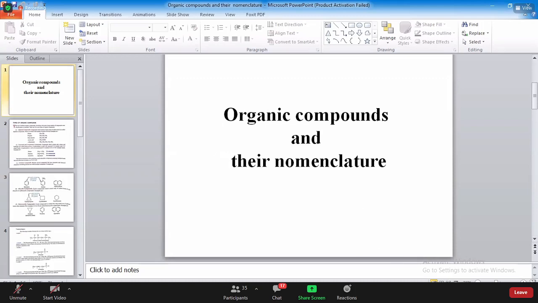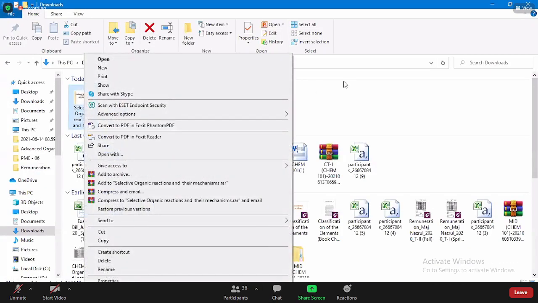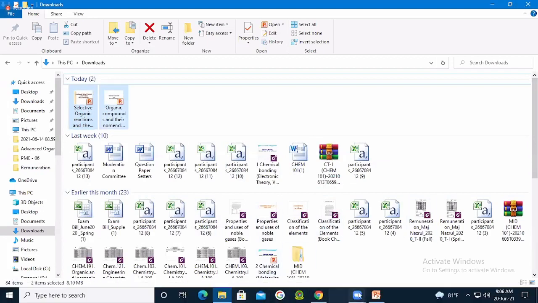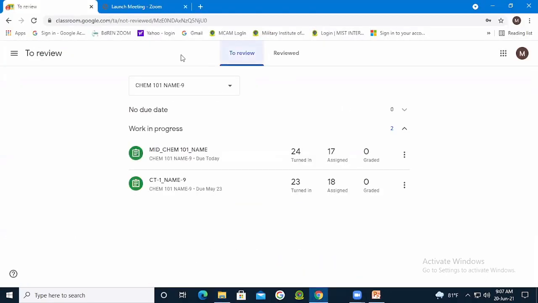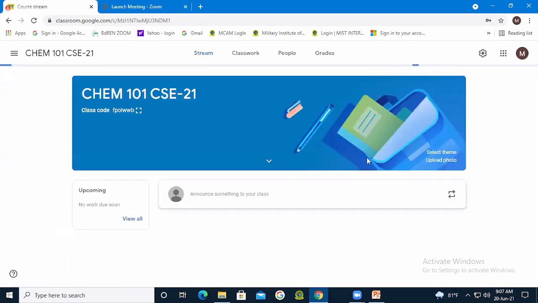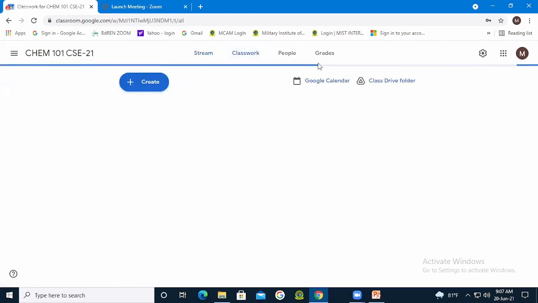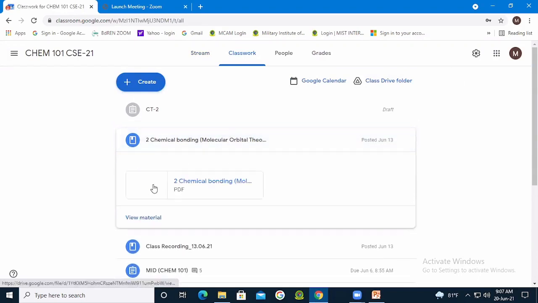Chemical bonding chapter, we had actually left one topic unfinished, that is shapes of molecule, isn't it? I told you that we will discuss in the next class, right? That is also part of your CT exam, isn't it? If you remember, we have uploaded the materials already, right?